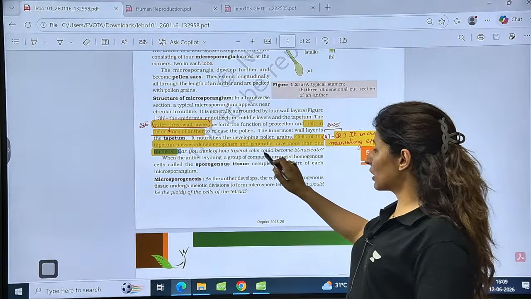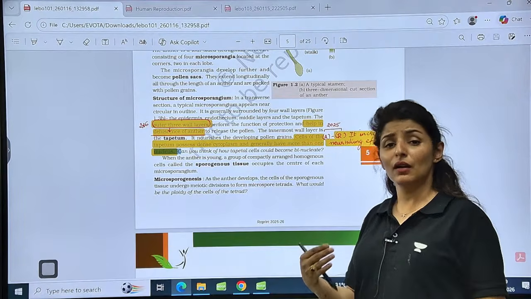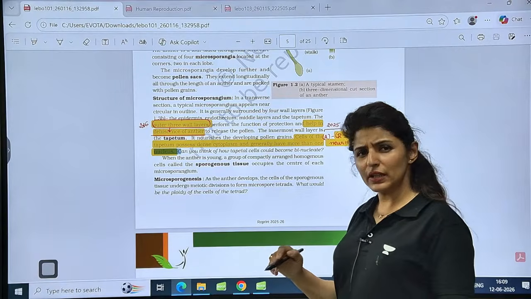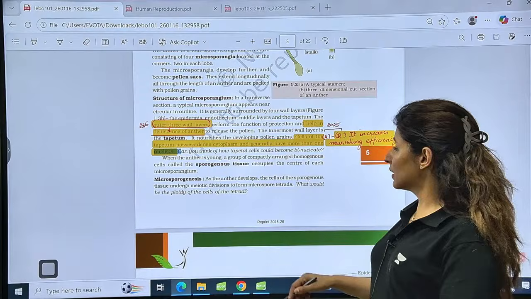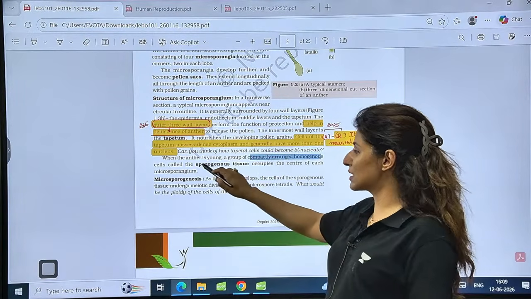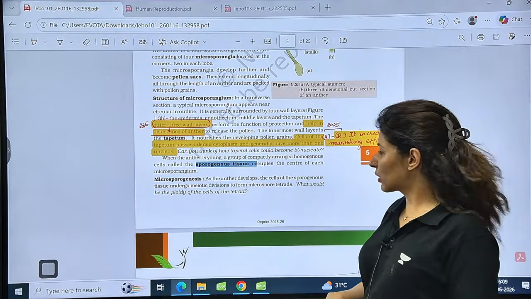Can you think of how tapetal cells could become binucleate? Just by continuing the karyokinesis, but no cytokinesis. That could be the only reason. That could be the only way in which a cell becomes multinucleated. Now the anther is filled with compactly arranged homogeneous cells called the sporogenous tissue in the center of the microsporangium.